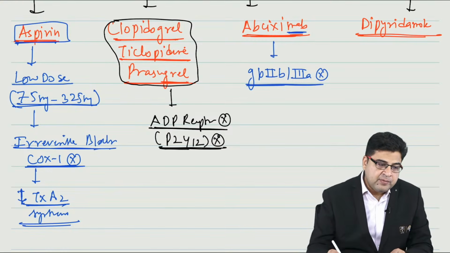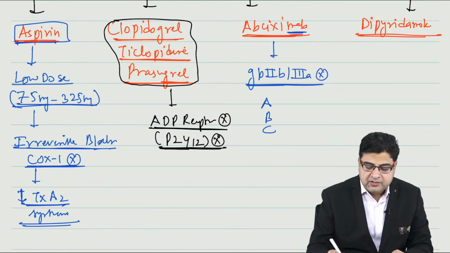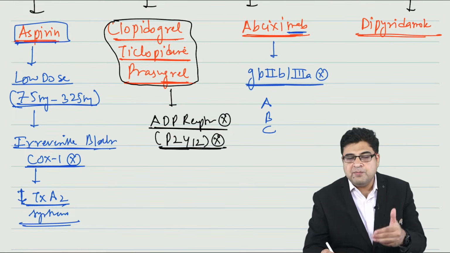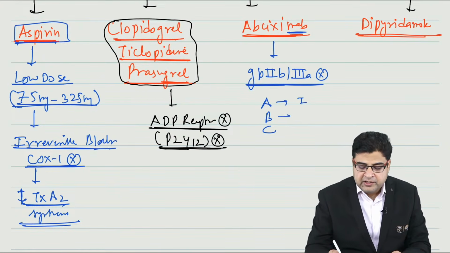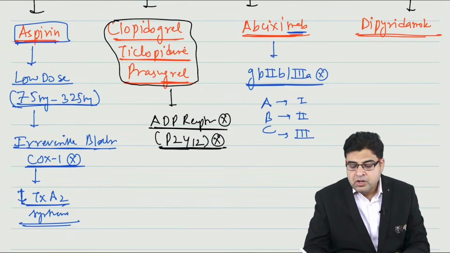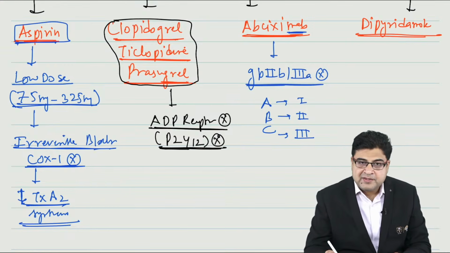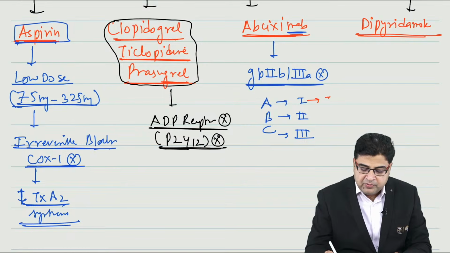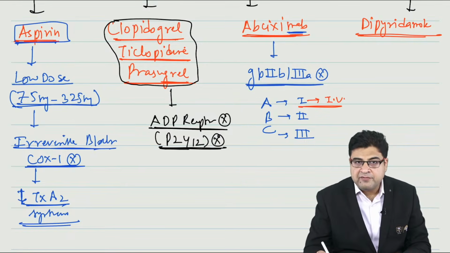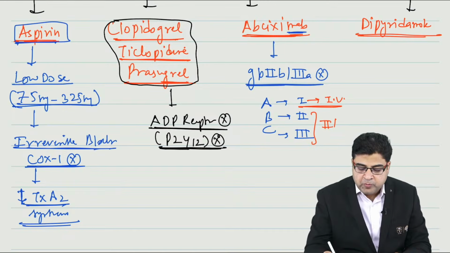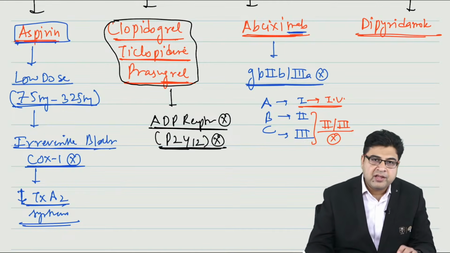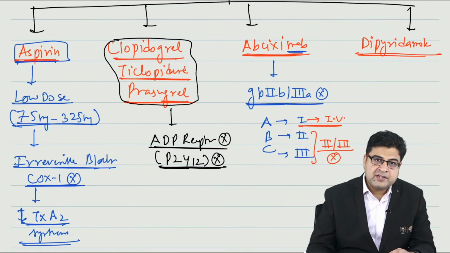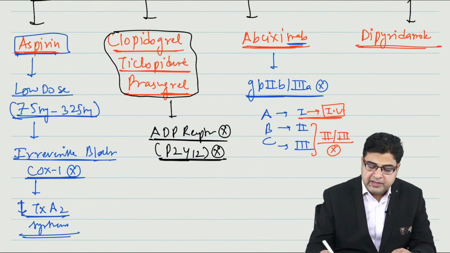Some students make a mnemonic like this: ABC, because abciximab starts with the letters ABC. Now they will write 1, 2, 3 and ABC. So they can remember that abciximab is a drug given by the IV route, and it is an inhibitor of glycoprotein 2B3A. So this is abciximab, which is an antiplatelet drug given by IV route.